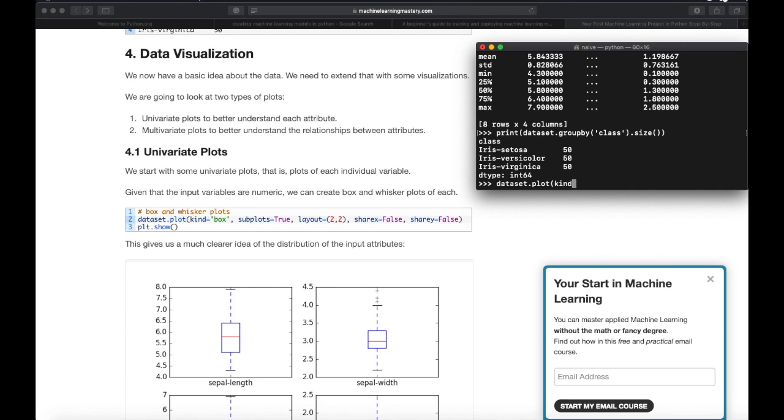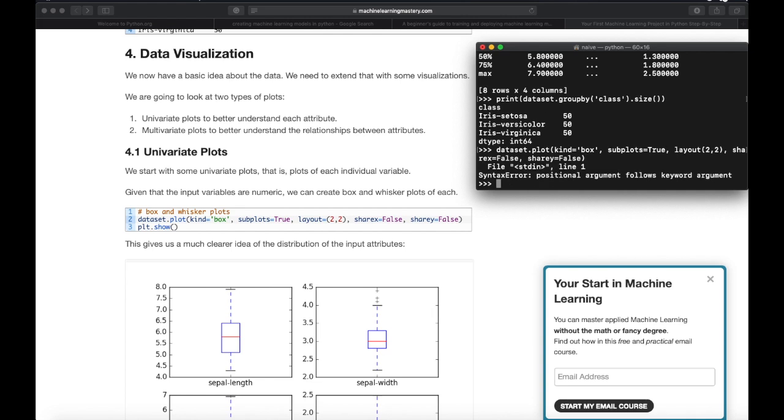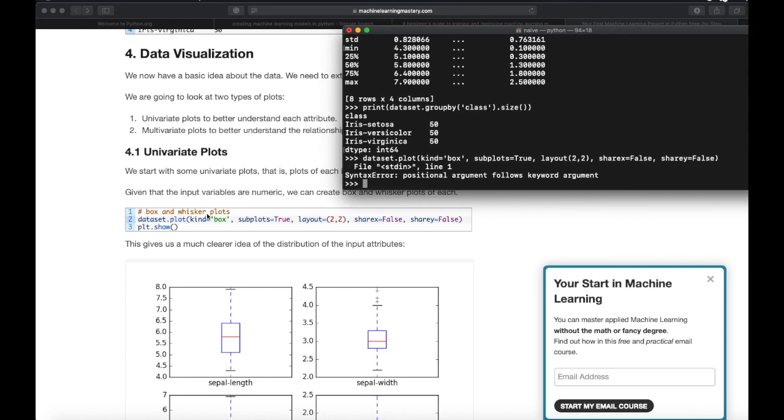For univariate plots, we start with plots of each individual variable. Given that the input variables are numeric, we can create box and whisker plots of each. So the box and whisker plots are as follows: syntax error, keyword argument.